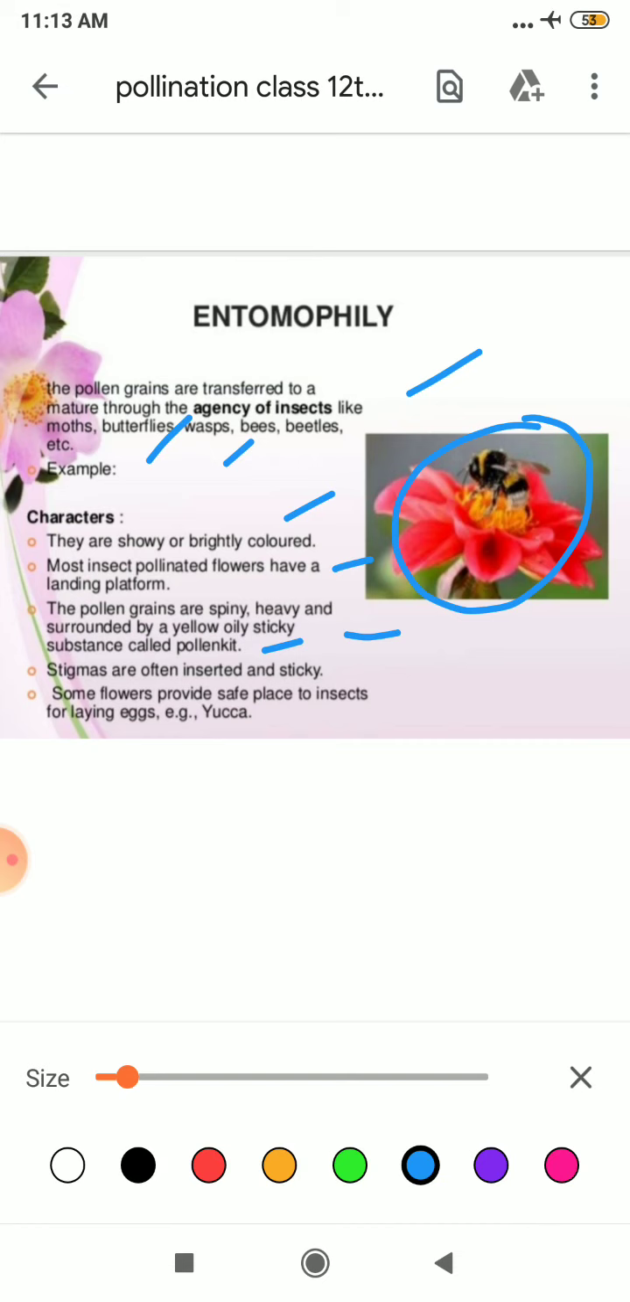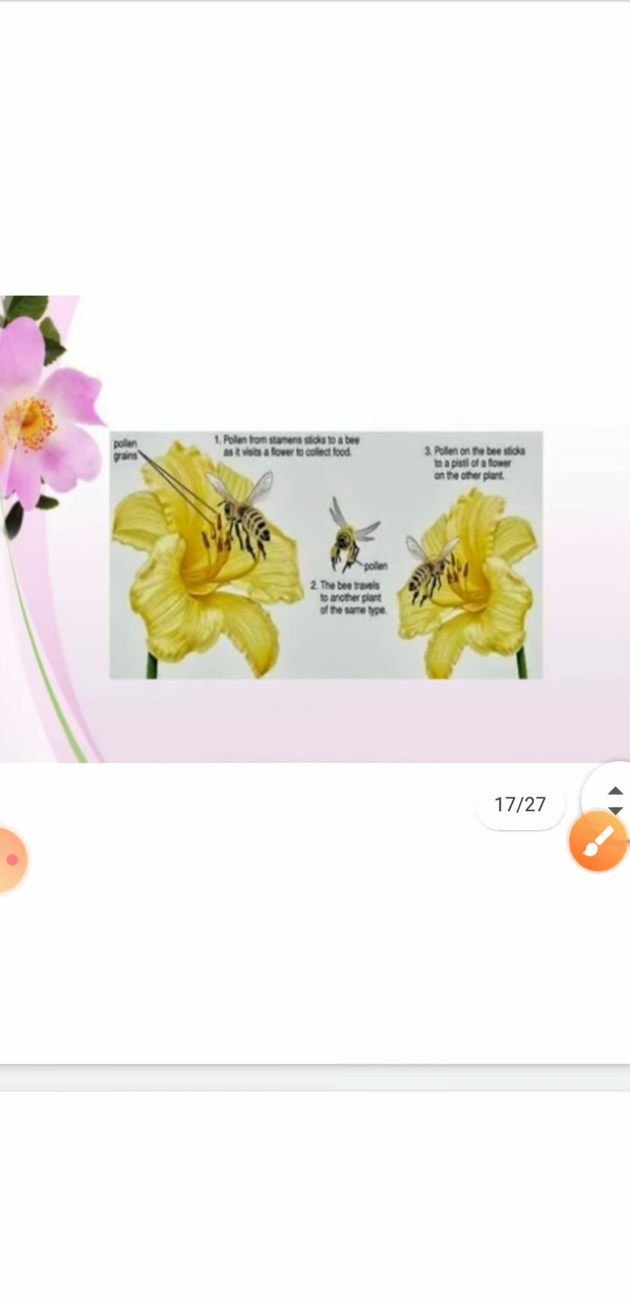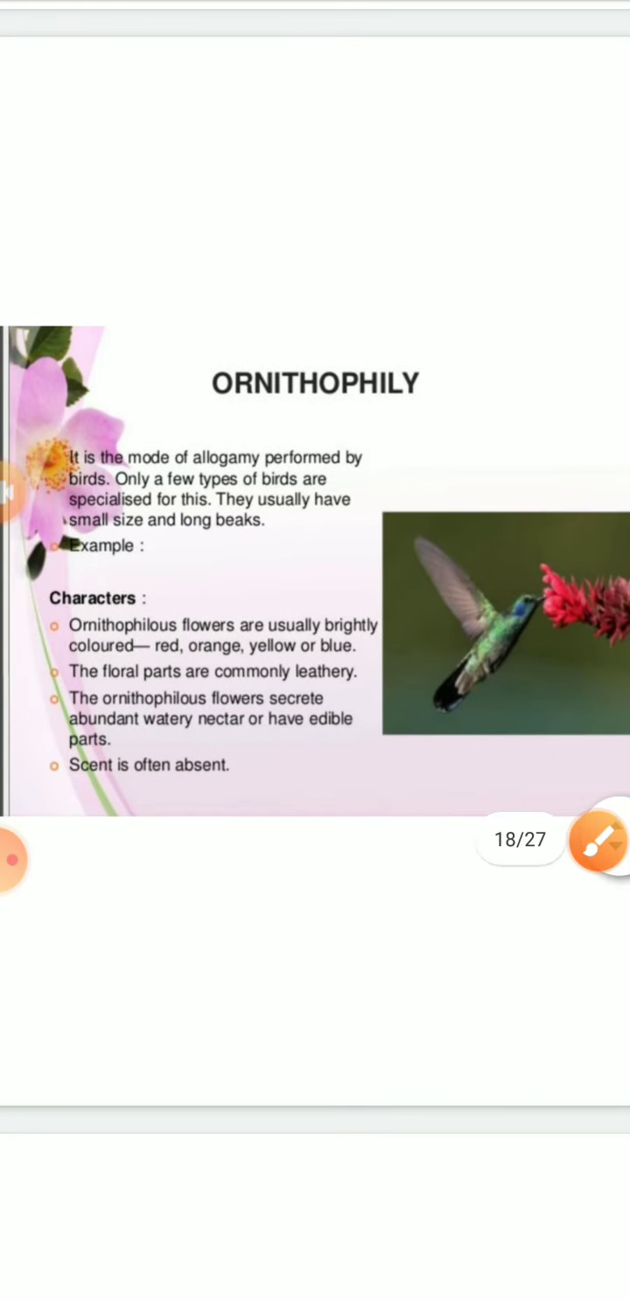Next, students, stigmas are often inserted and sticky. And some flowers provide a safe place to insects for laying eggs, for example yucca. Understood? Yucca is also an insect pollinated flower. Clear? So this is the picture showing entomophily. Clear? Next is ornithophily.